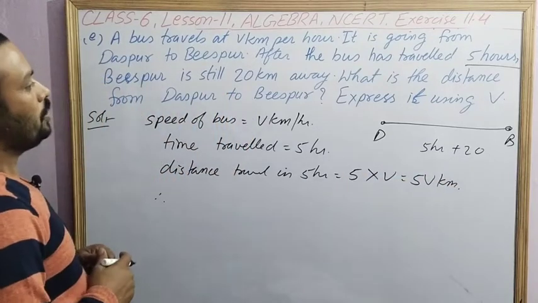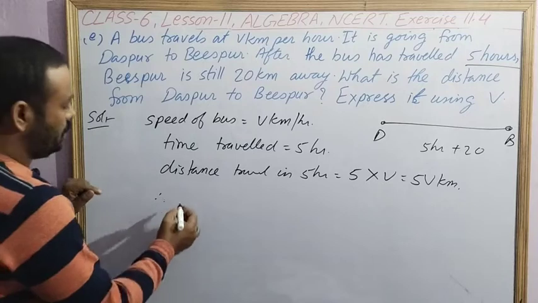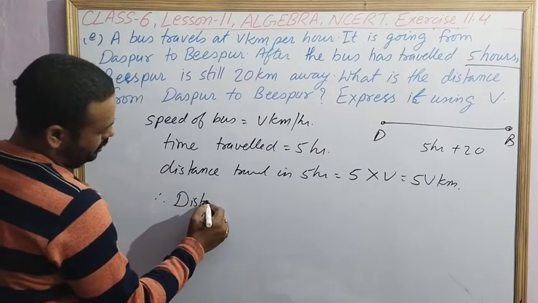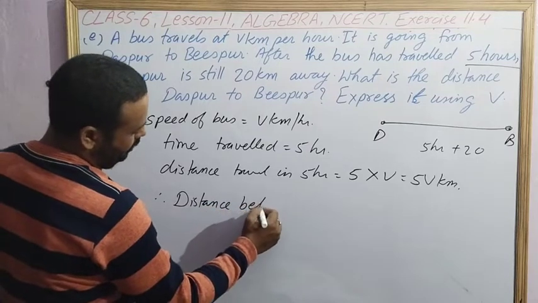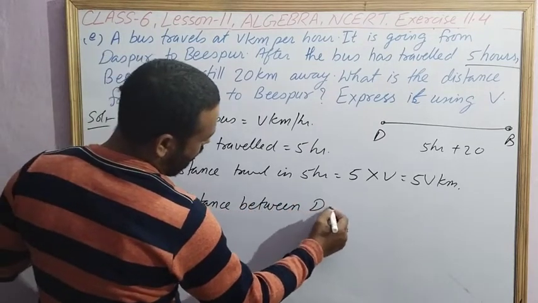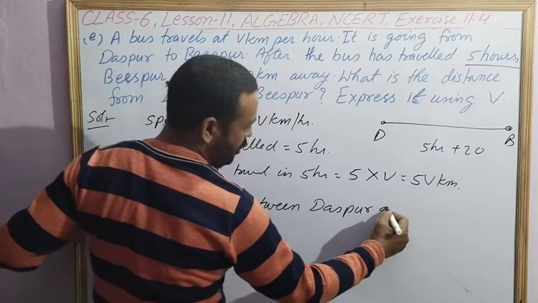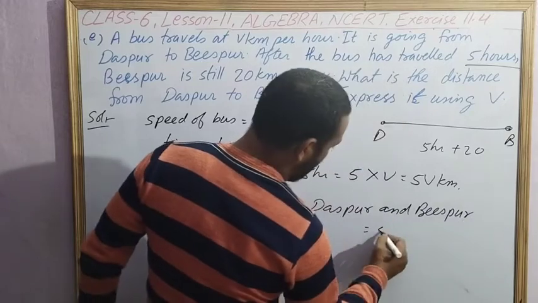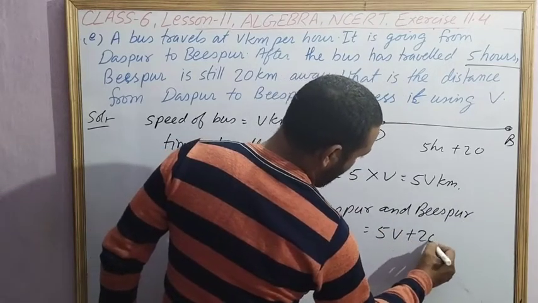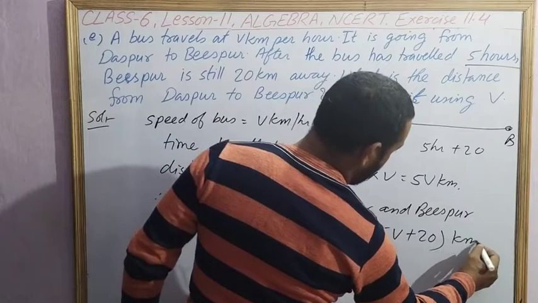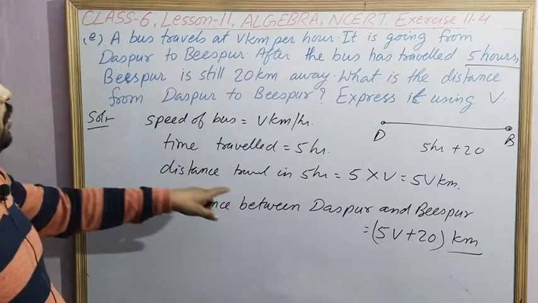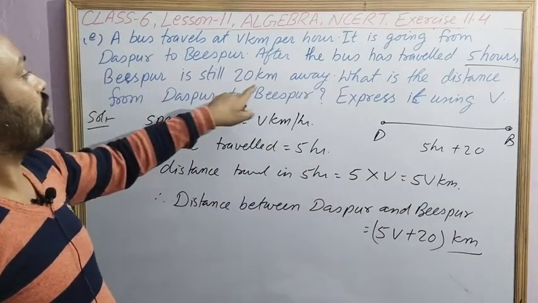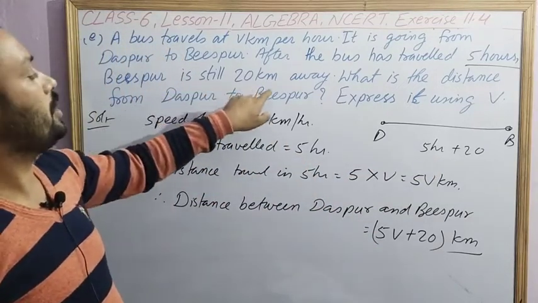Therefore distance between Daspur and Bispur is equal to 5V plus 20 kilometer, because distance traveled in 5 hours is 5V, and it says that after 5 hours 20 kilometer is still away.